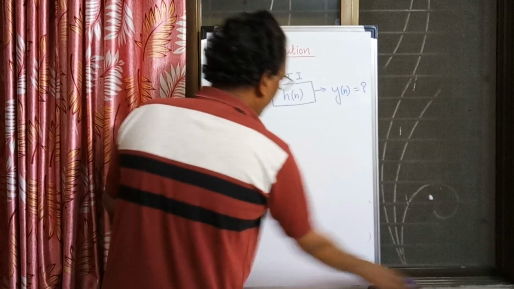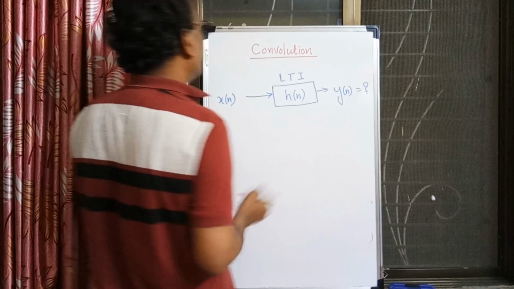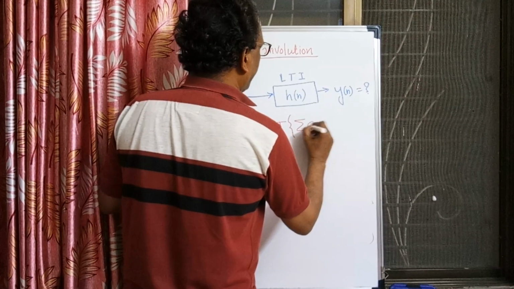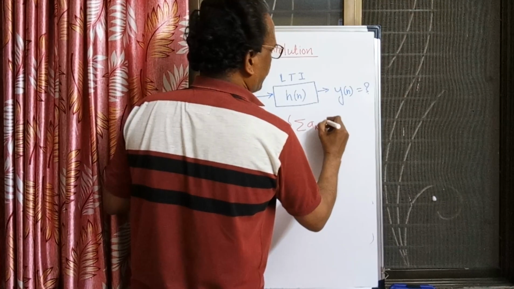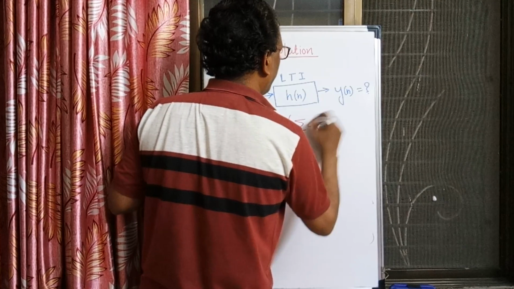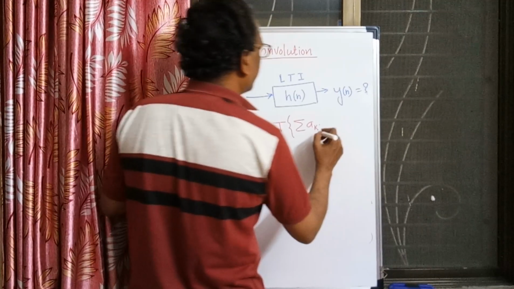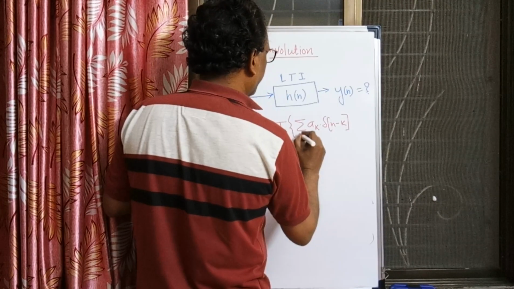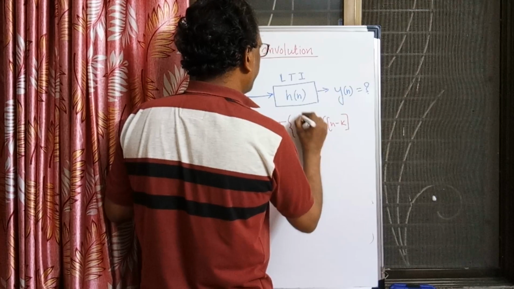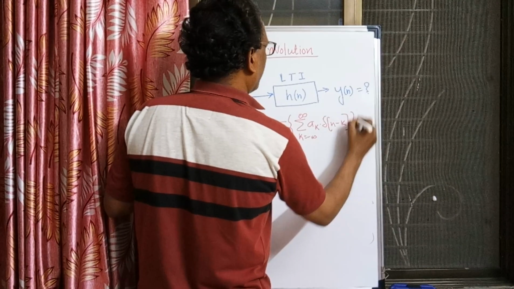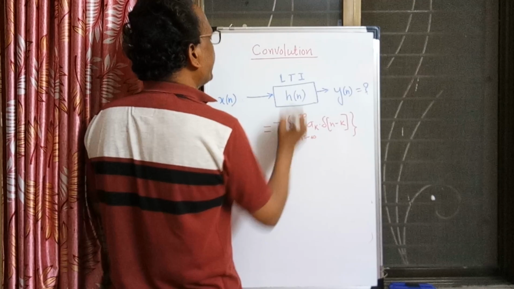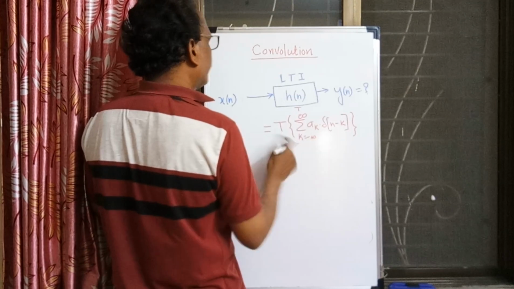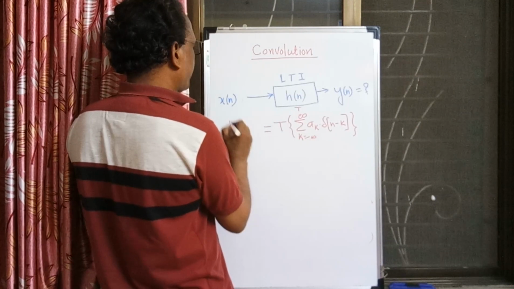So now let us come to this. We know what our input is. Our input is the sum of A k times del of n minus k, where k varies from minus infinity to plus infinity. These A k are constants decided by the samples of the given sequence, I will tell you. I am denoting the system by T. What is the response of the system to x of n, this being my x of n?